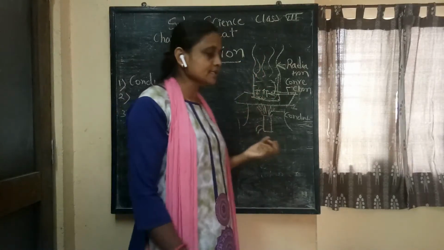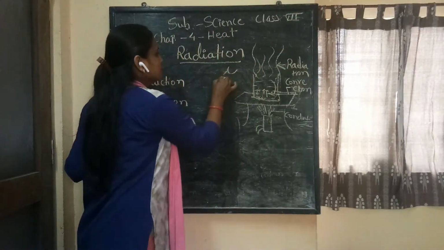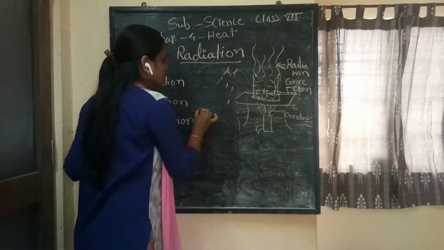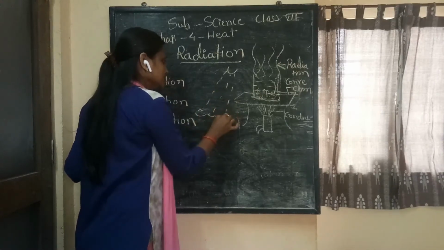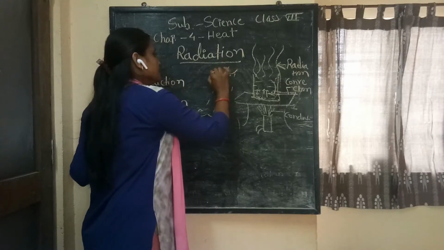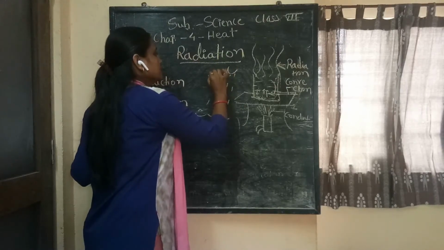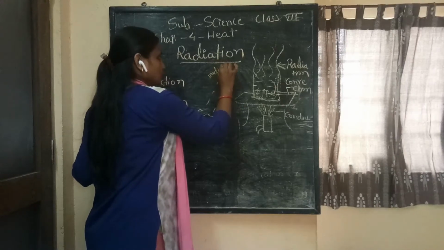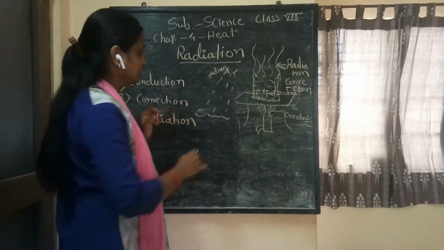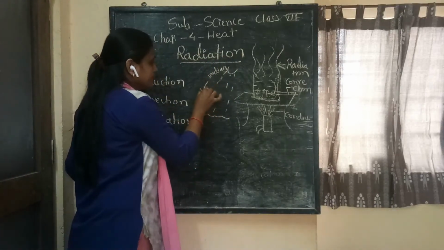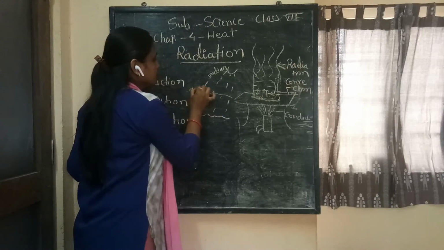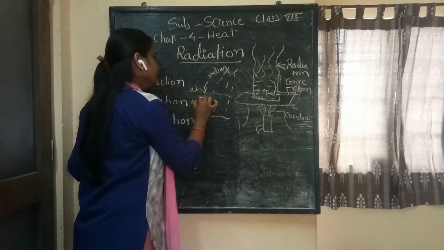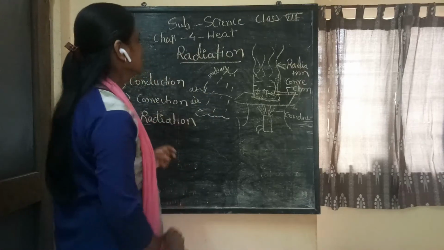And when sunlight comes from the sun to the earth's surface, it travels through space. In space there is no air, means there is no medium for the transfer of heat. After that, when it enters the atmosphere, air is a medium for the transfer of heat.